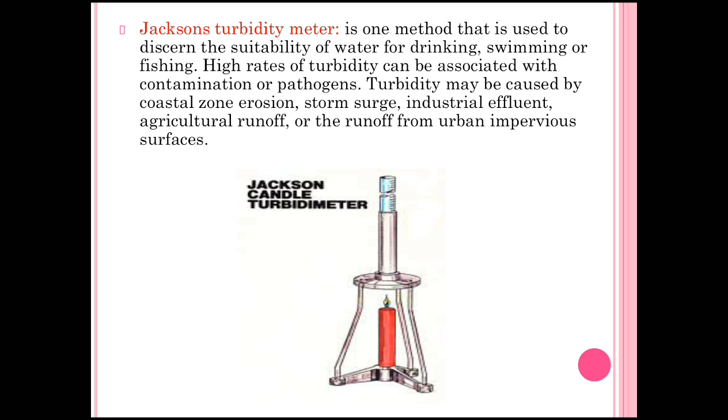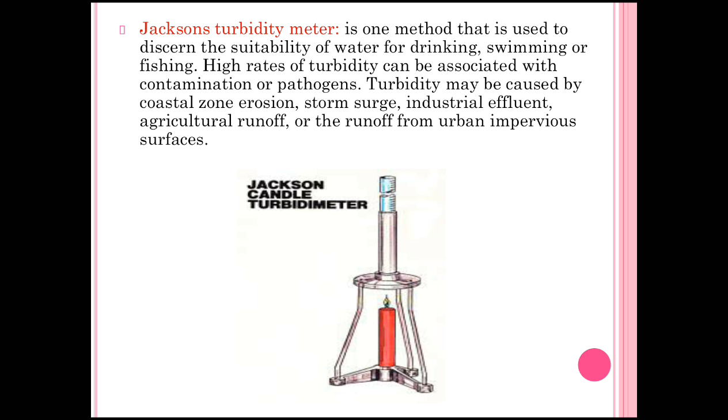Now the second method is the Jackson turbidity meter. This is one of the methods used to determine the turbidity of water for drinking water, swimming, and fishing. A high rate of turbidity can be associated with contamination or pathogens.